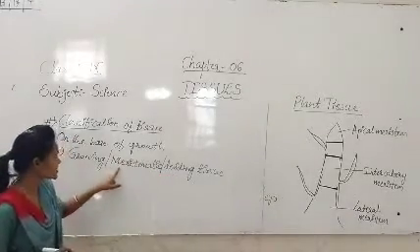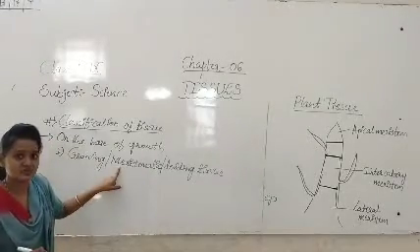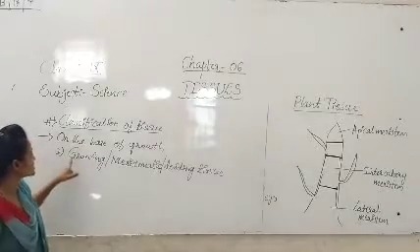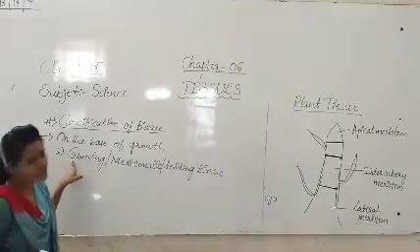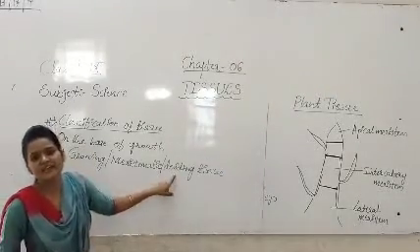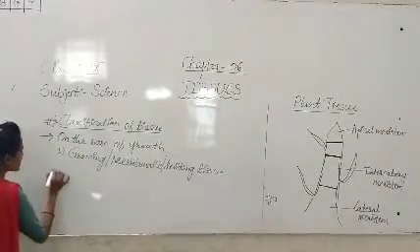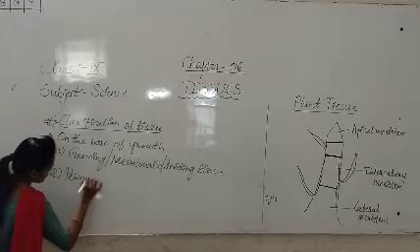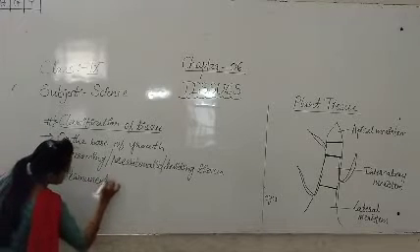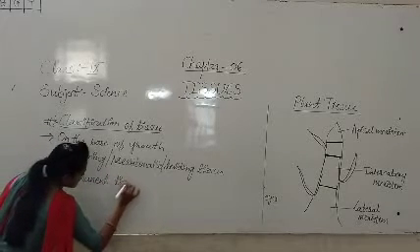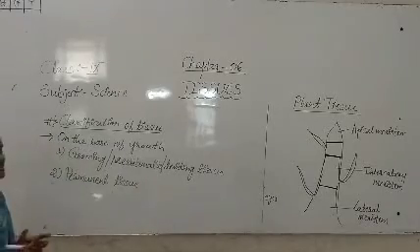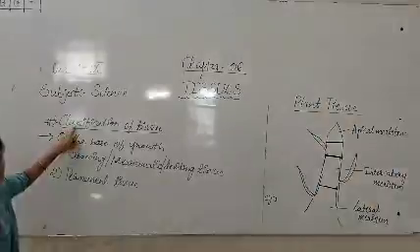The meristematic tissue has different kinds of names. Meristematic tissue is nothing but the growing tissue. Growing tissue is nothing but the dividing tissue. And the second one is the permanent tissue. So this is about the classification of the tissues.